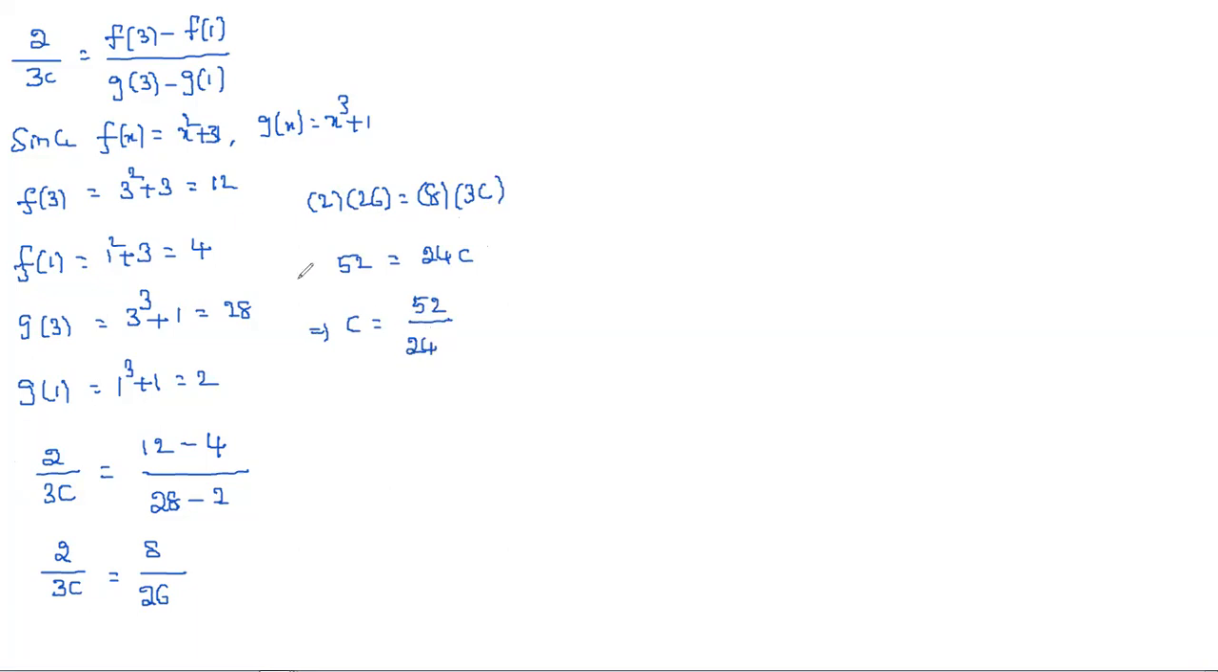So 52 by 8, in the four table, here it is having 4 ones are 4 and 4 thirteens are 52. So c is equal to 13 by 2.